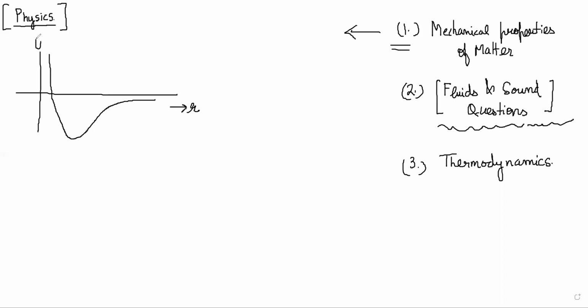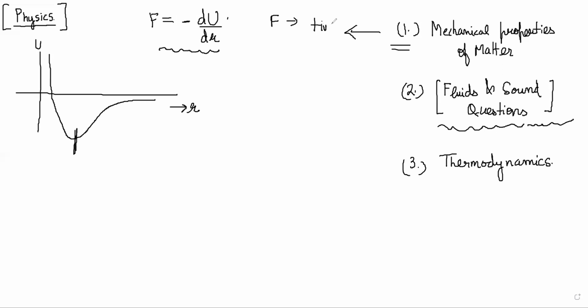When atoms or molecules are packed together in any material, this is how U varies. The potential energy of the material will vary according to the distance between the two atoms or two molecules. Now this curve you have to understand because force is minus dU by dr. In this portion, the slope of the graph is negative, dU by dr is negative till here, so force is positive.